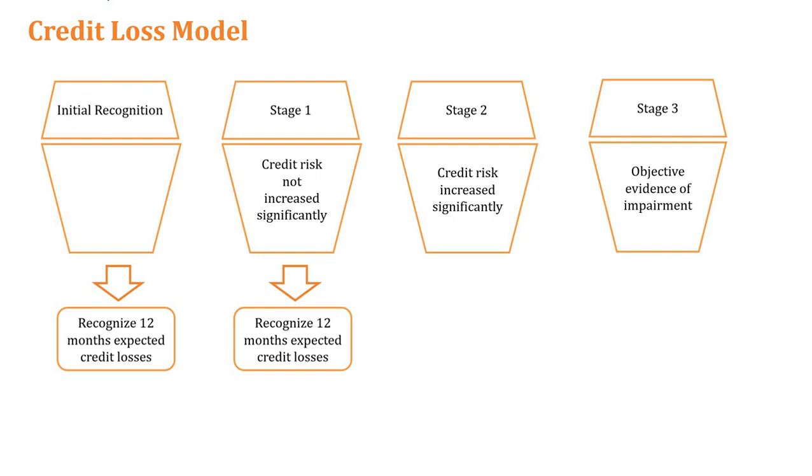He's paying, but you know that there's a risk, though it is not a significant increase in the risk. The risk is there, and you can still make the provision at this point. And if that happens at stage two, in the sense that your customer is not going to pay,